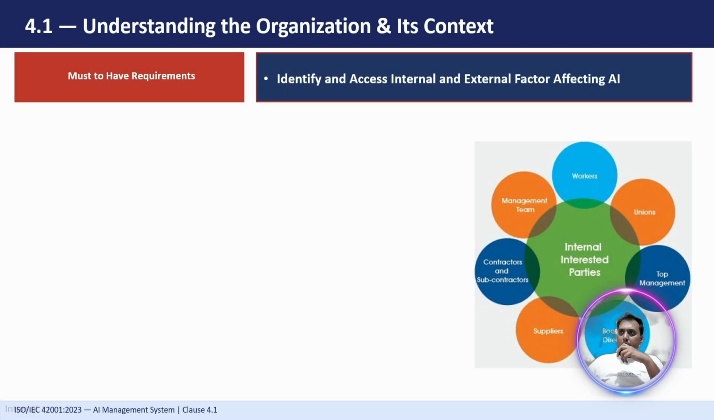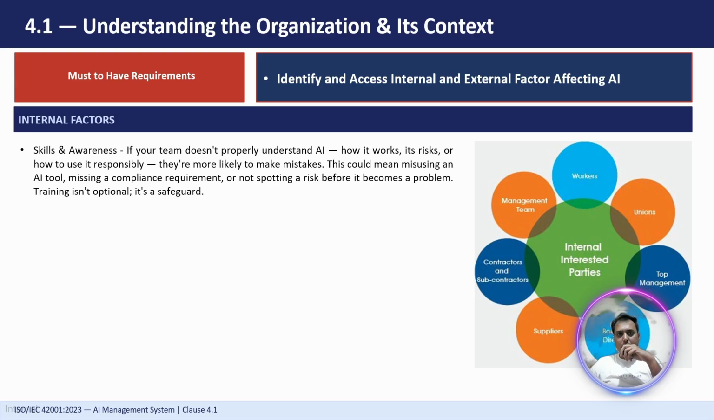So the first one is understanding the organization and its context. The must-have requirement is to identify and assess the internal and external factors which are affecting AI. The first one is skills and awareness. AI is powerful, but only when people know how to use it properly, right? If people are not aware, if they don't have an understanding of AI and its limitations and risks, then definitely they are the ones who can make more mistakes, right?